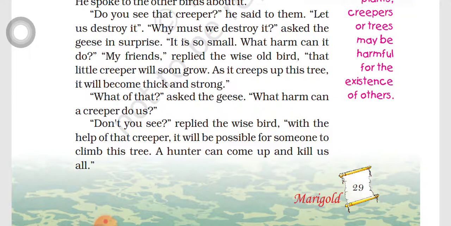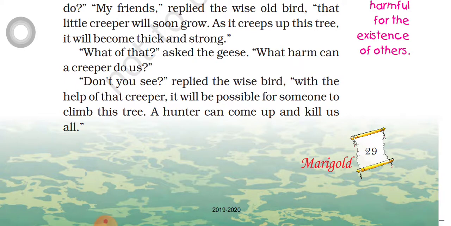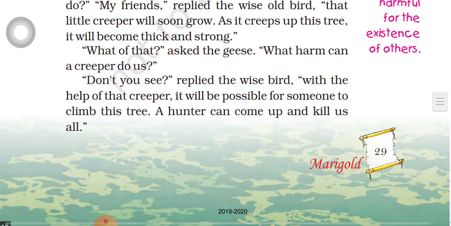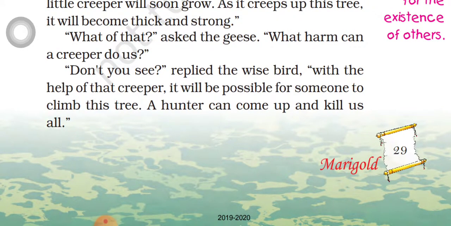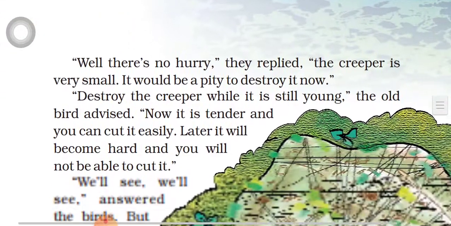What of that? Asked the geese. Okay, let it be. What is the problem with that? What harm can a creeper do us? Like this the geese are asking. Don't you see? Replied the wise bird. With the help of that creeper, it will be possible for someone to climb this tree. A hunter can come up and kill us all. The hunter will climb by using the creeper, and he will hunt and kill all of us. This is how the old bird is answering.